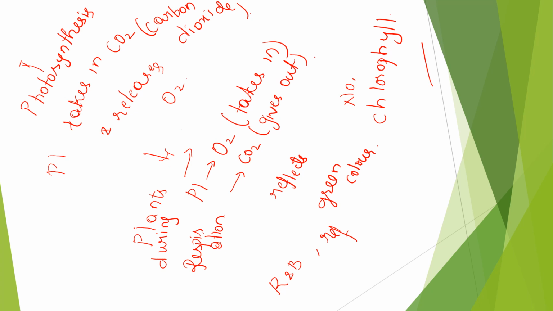Now apart from that, there are also other pigments. We have heard about chlorophyll many times, right? So what are the other pigments? They are carotenoids. And what else? Anthocyanins. These reflect different colors. Because of their dominance, when they become more dominant than the chlorophyll, then we will be able to see those colors.